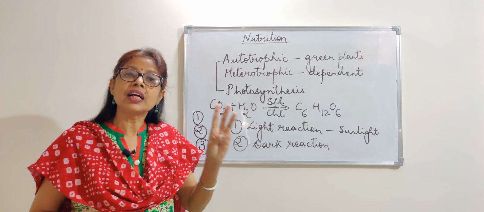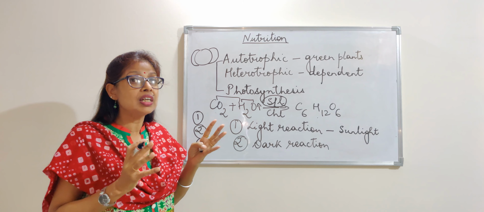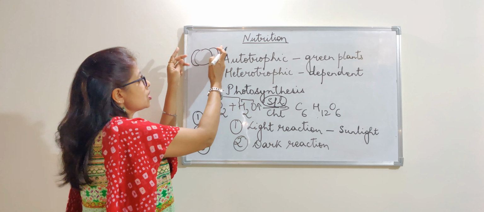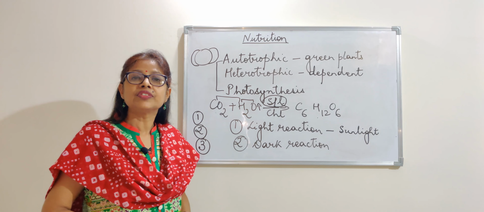And when it is not functional, that means nothing is coming in or nothing is going out, the pores remain closed. And all this depends on how much water is present in the guard cells, the cells surrounding the stomata. If this is the stomata, there are guard cells surrounding the stomata. If there is a lot of water, then it will open because it is full of water. The moment there is no water, it will shrink and the guard cells will close.